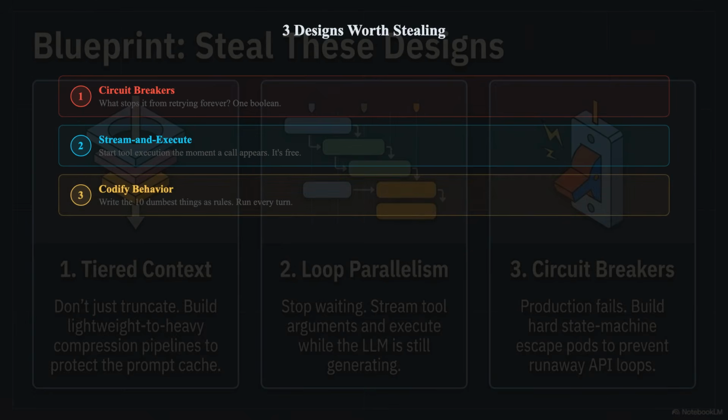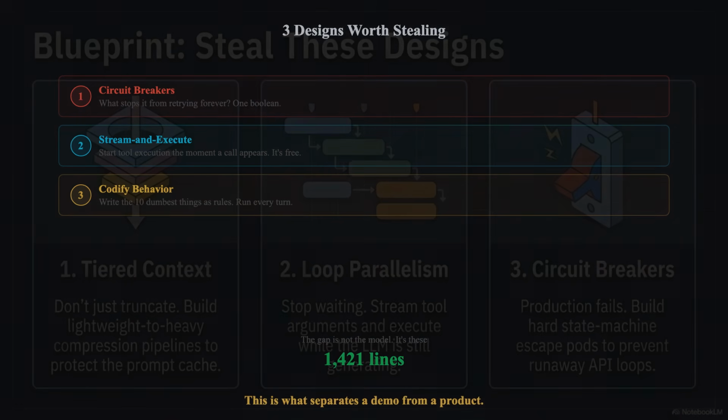Number 3. Codify behavior in the prompt, not in hope. Write down the 10 dumbest things your agent does. Then write a rule for each one. Put them in the system prompt. Run them every turn. Not sometimes. Every turn. The gap between a demo agent and a production agent is not the model. It's these 1,421 lines. The compression, the streaming, the constitution, the engineering. This is what separates a demo from a product.